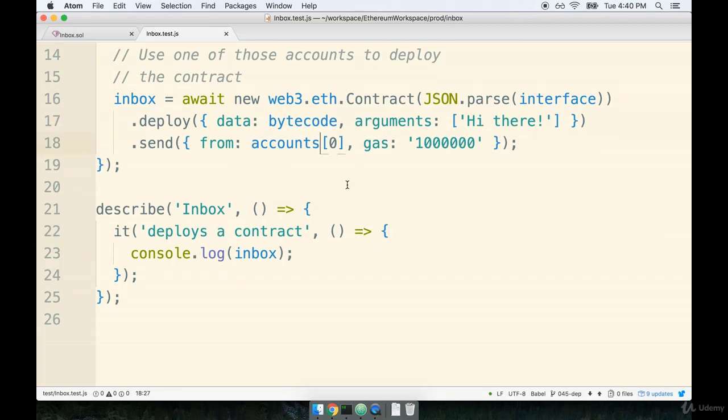We finally have a list of accounts and a deployed instance of a contract, which means it's time to actually write some meaningful tests. Now that might just lead to a can of worms in its own right. You might be wondering, well, what exactly are we testing here?